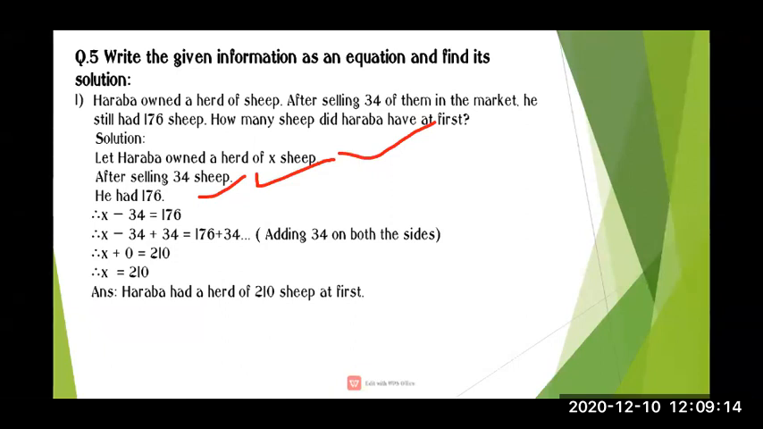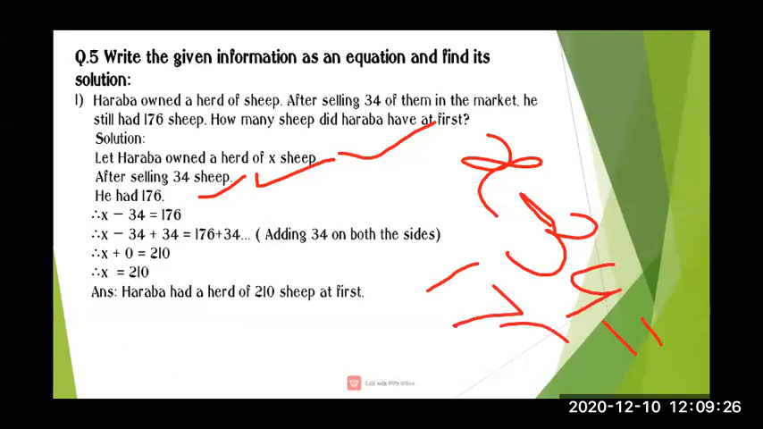So the equation will be: Harappa has X sheep, sell means minus 34, equal to he had 176. So this is the equation we have to make: X minus 34 equal to 176. See, I have made the equation here also: X minus 34 equal to 176.